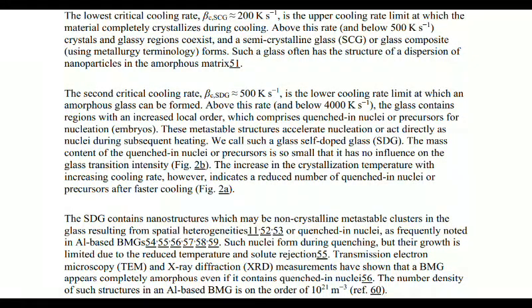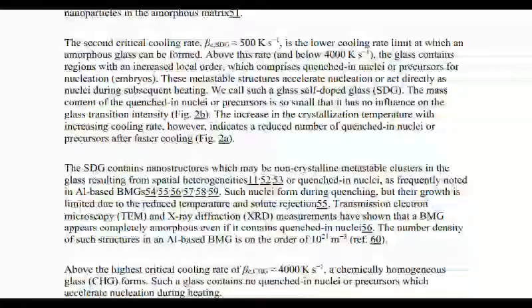The mass content of the quenched-in nuclei or precursors is so small that it has no influence on the glass transition intensity. The increase in the crystallization temperature with increased cooling rate, however, indicates a reduced number of quenched-in nuclei or precursors after fast cooling.